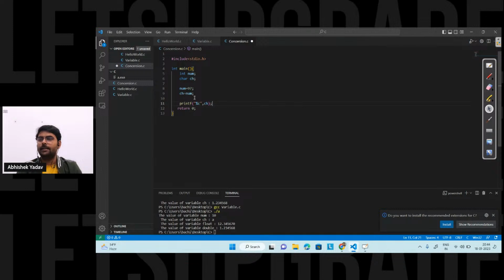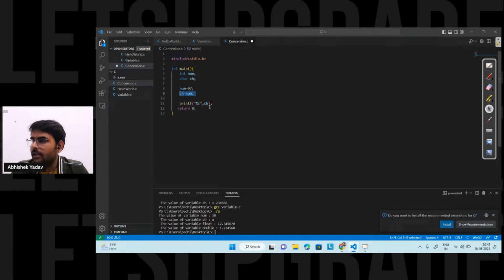First, I'm creating two variables, that is num and ch. After that, I'm taking 97 inside the num variable, then I'm taking the value of num and storing it inside the ch variable, and I'm printing the ch value. So error, Kirti is saying error.